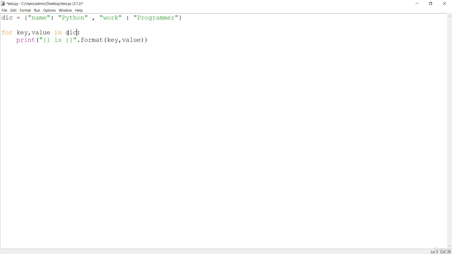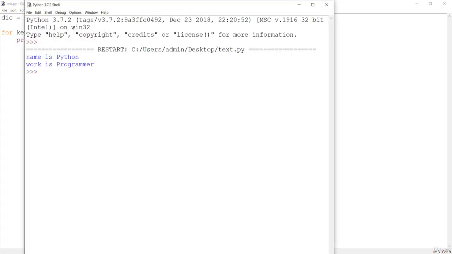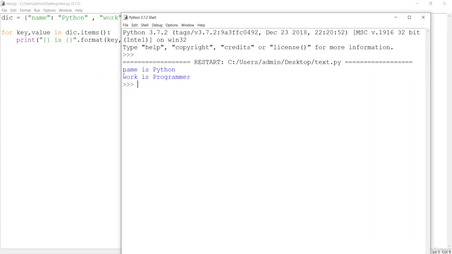But if you convert this dictionary into a tuple or into a list, then it is iterable. In real world programming, we normally convert the dictionary into a tuple so as to loop in the tuple. If you want to loop in this dictionary, you will simply call this items method on the dictionary, which is going to convert this dictionary into the tuple, and in the tuple you can loop. If you see the result over here, we now have the result.